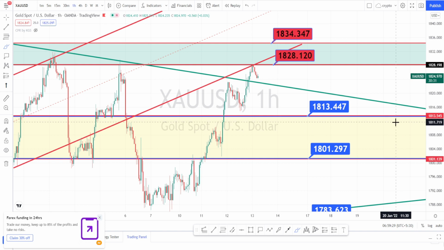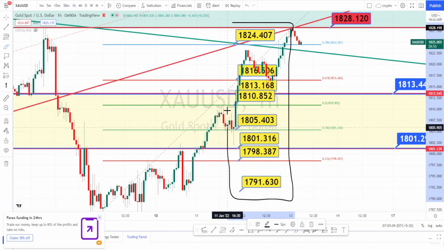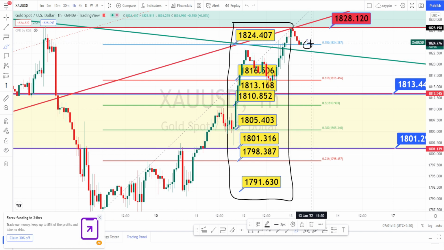Let us mark the support and resistance levels for hourly time frame. So the levels marked in the yellow color are the resistance and support levels for hourly time frame. Currently market is taking support on this support level of 1824.